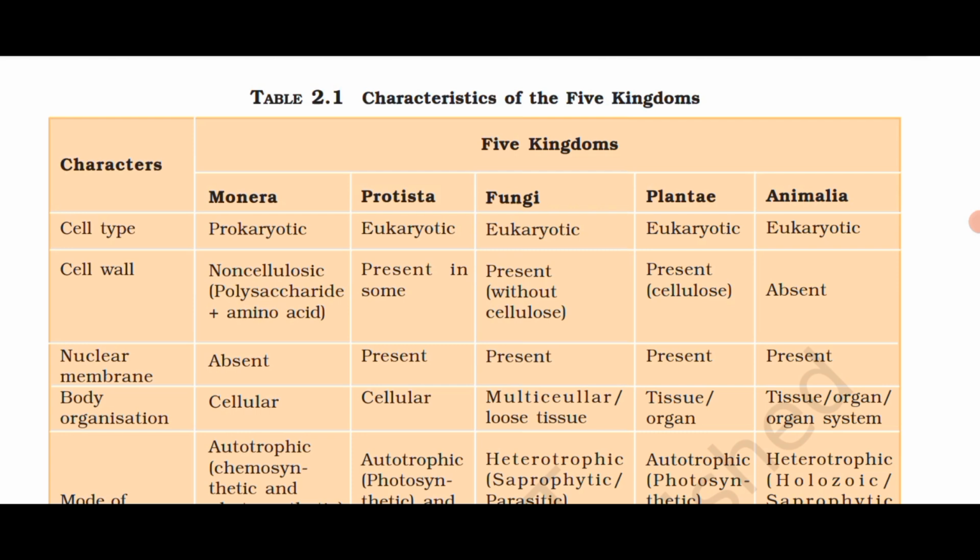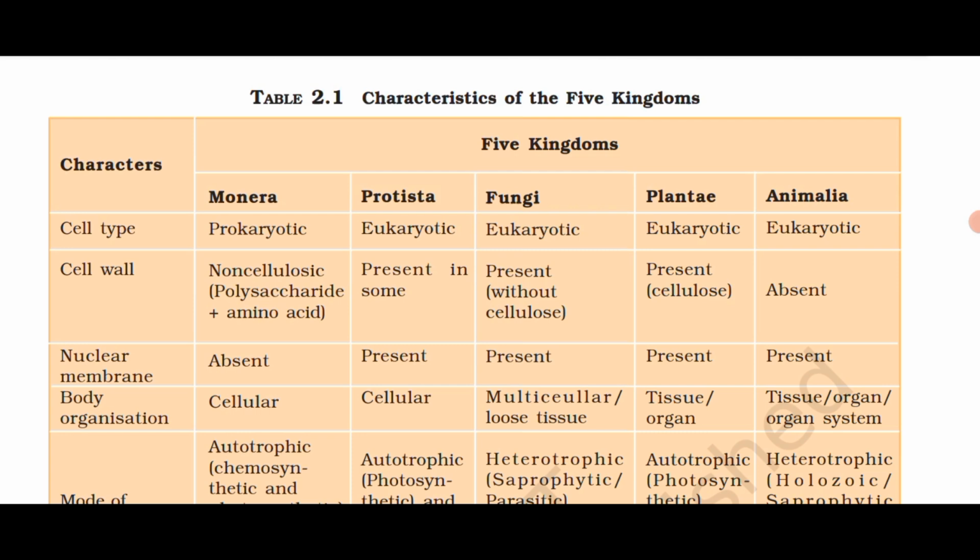Cell wall of Fungi: present, without cellulose. Cell wall of Plantae: present, cellulose. Cell wall of Animalia: absent. Nuclear membrane of Monera: absent. Nuclear membrane of Protista, Fungi, Plantae, and Animalia: present.